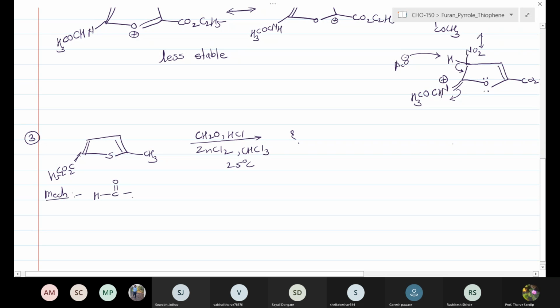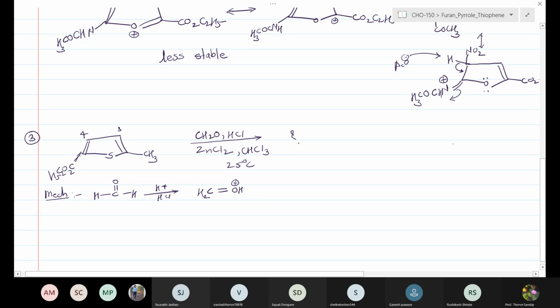In the last lecture, as we saw, the formaldehyde undergoes protonation in presence of HCl, which leads to the formation of CH2=OH+. Now there are two beta positions available. When the attack takes place at the 3 position, the positive charge is on carbon number 2.